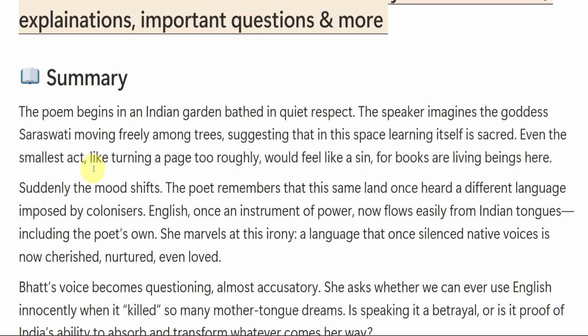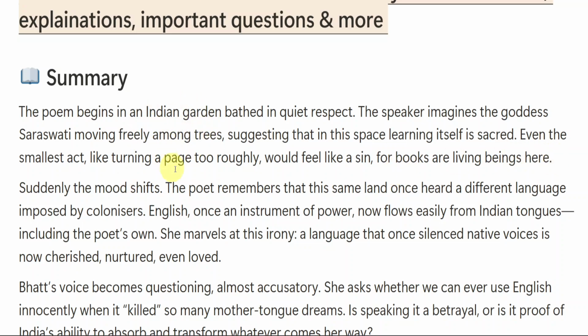So even the smallest act like turning a page too roughly would feel like a sin, for books are living beings here. So here what the poet is trying to say is that even if we turn a page too roughly, whenever we are reading a book, that is considered a sin, guna hai wo. When we turn the page too roughly, it is a sin for us. Here the books are assumed to be living beings.